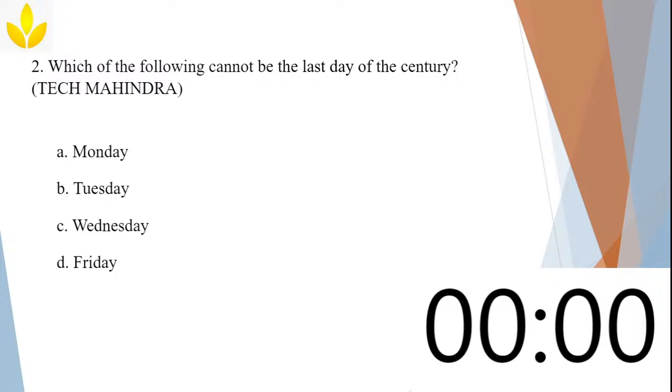Why none of you are answering? Well, it's okay. Let us solve this question. Which of the following can't be the last day of the century? Okay, they are asking which of the following cannot be the last day of the century. Option B, Tuesday. Okay, very good, Janka. So how you gonna find it? Since, okay, if I say 100 days, in 100 days, how many odd days will be there? Okay, in 100 days, you will get 5 odd days.